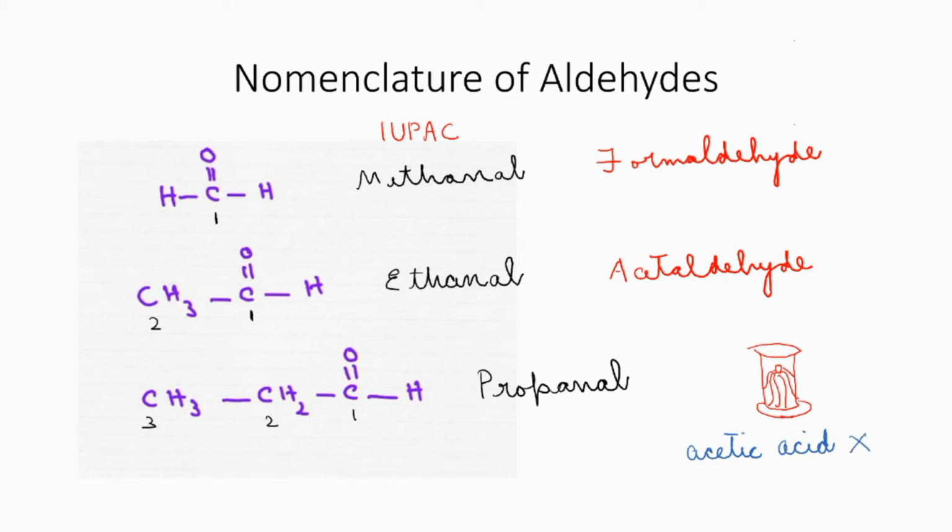Instead of that, we will use a substance called formalin. Formaldehyde is actually a gas. We will dissolve that in water to make a 37% solution. That solution is known as formalin, which is used for the storage of biological specimens. Because of the octopus example, will you remember formalin also?